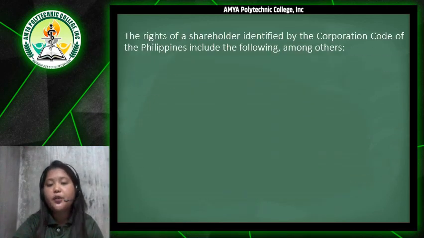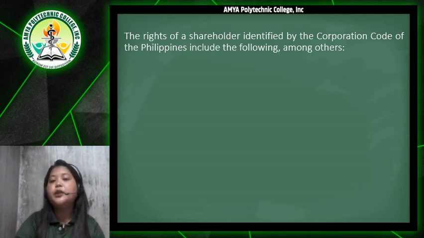Here are the rights of a shareholder identified by the Corporation Code of the Philippines, which include the following, among others.